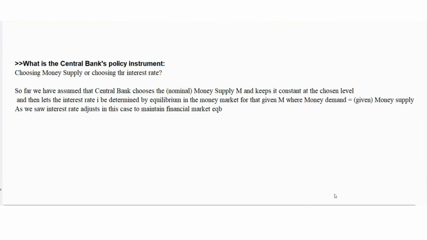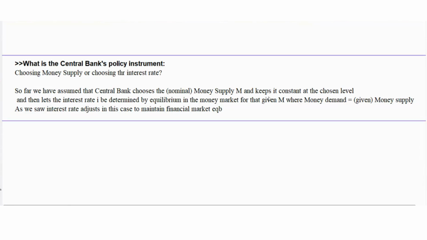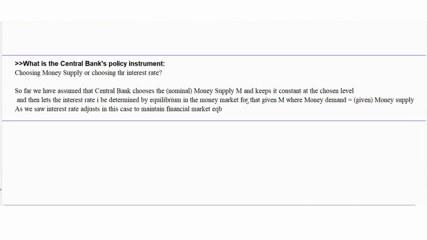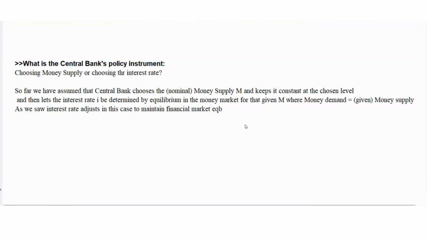We were looking at financial markets. We want to talk about now what is the central bank's policy instrument? Is it choosing the money supply or choosing the interest rate? So far throughout, we have assumed that the central bank chooses the money supply and keeps it constant at the chosen level, and then it lets the interest rate be determined by equilibrium in that money market for its chosen value of M, where money demand is equal to given money supply.